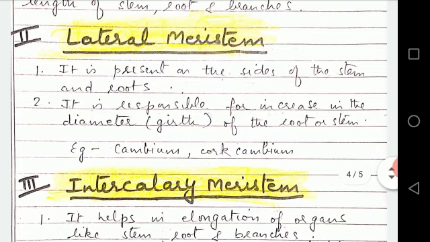Second, it is responsible for increase in the diameter or the girth of the root or stem, means the width of the root or stem increases due to the presence of lateral meristem, because it cuts the cells breadthwise. The breadth of the root or stem goes on increasing. Examples of this tissue are cambium and cork cambium. They increase the diameter or the width of the root or stem.